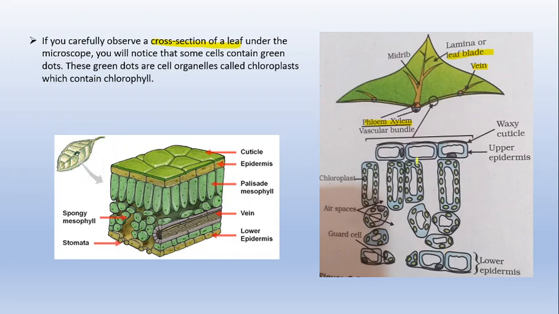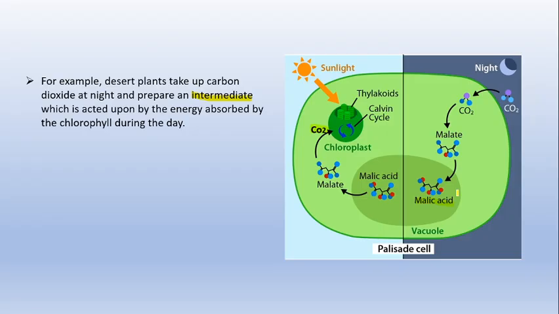Now in this diagram you can see this is the upper epidermis, the uppermost layer of the leaf. Beneath the epidermis you will find the mesophyll cells, and these are very important cells, because mesophyll cells are the cells in the leaf which contain chloroplast. As you can see in this diagram, this is mesophyll cells because it contains chloroplast.